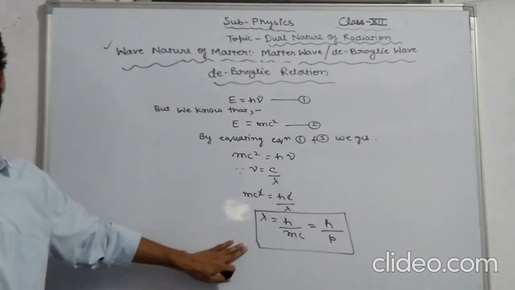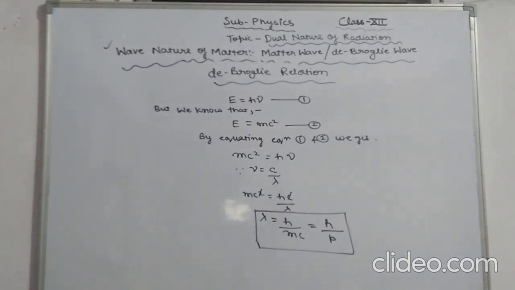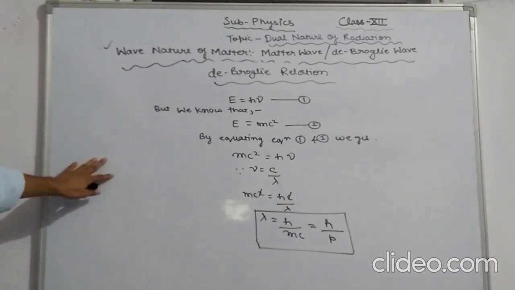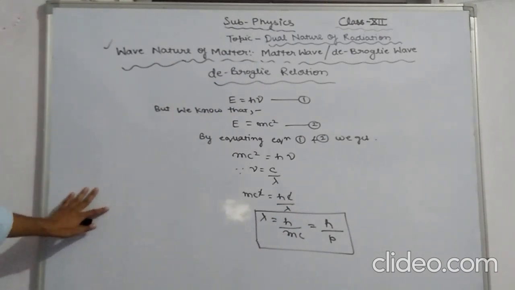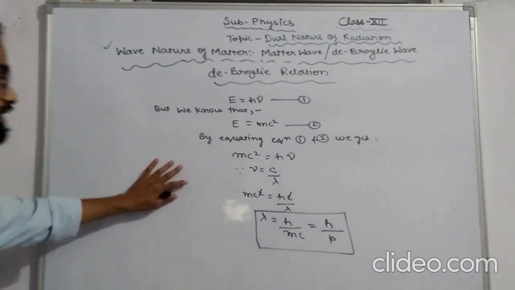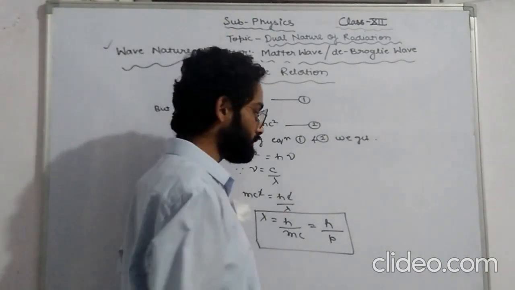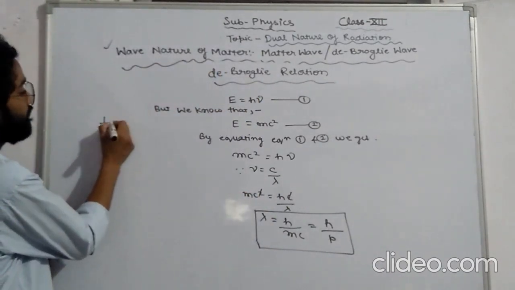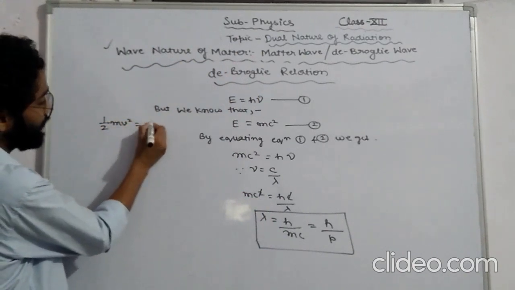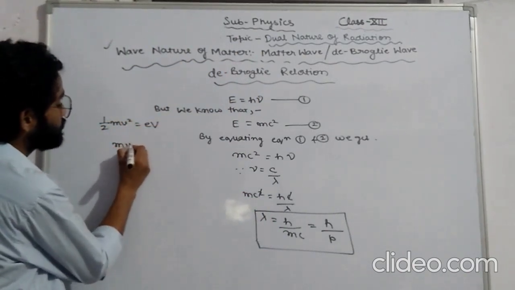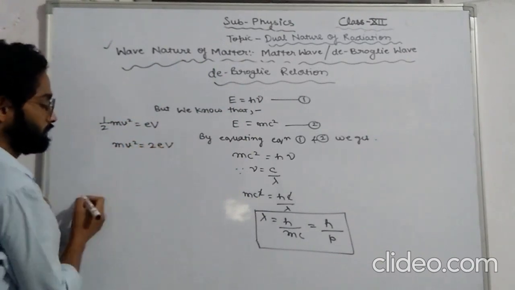And this wavelength is called the de Broglie wavelength. Now if we are to find the de Broglie wavelength in terms of the potential difference, how will you find it? Just remember one thing. We know that half mv square, the kinetic energy, can be given as eV. From here, mv square can be given as 2eV.